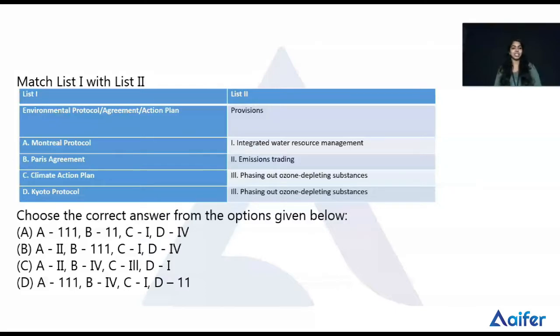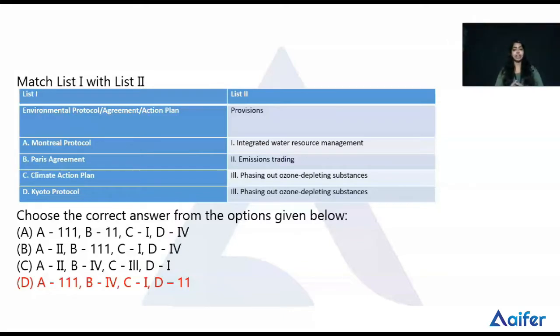Then we can check the Kyoto Protocol, the last one, D. What is the Kyoto Protocol? Here we can check how the climate action plan is related to the provisions. The climate action plan is also related to the first provision, that is integrated water resource management. Climate change impacts have direct consequences for water security and conflicts.